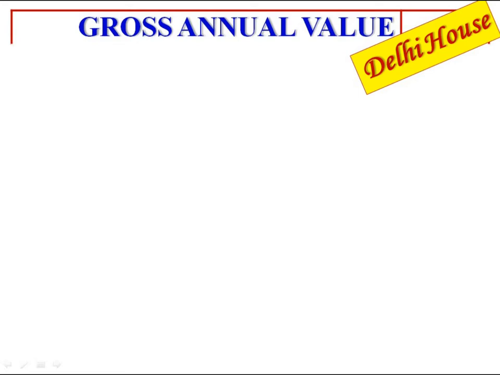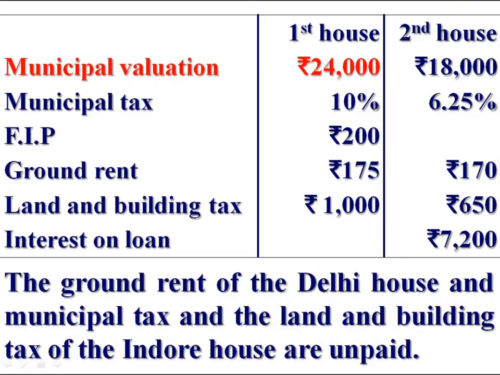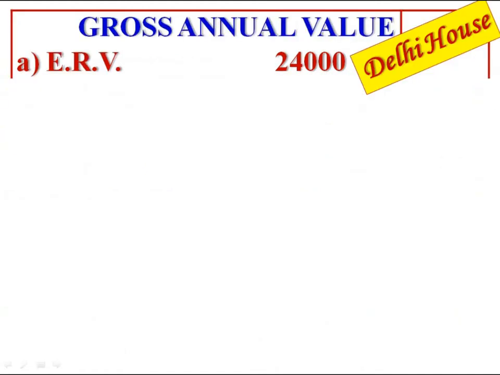First compute gross annual value. For computing gross annual value, we have to compute expected rental value. We are given municipal valuation Rs 24,000. There is no fair rent, no standard rent. Therefore, this municipal valuation of Rs 24,000 is the expected rental value.